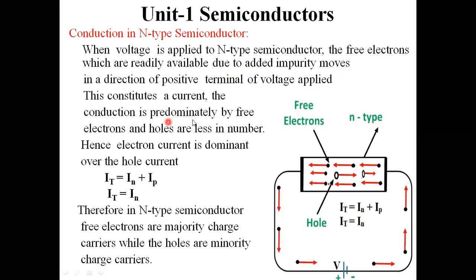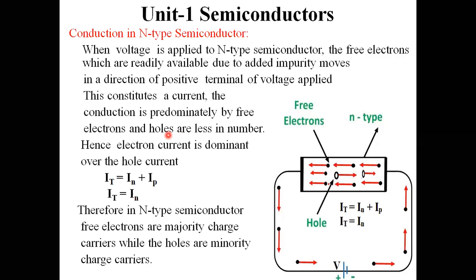The conduction is predominantly by free electrons, not by holes, and the holes are less in number. Still, I am going to consider both the electron current as well as the hole current. We know the total current is given by the summation of electron current and hole current, as discussed in previous sessions, that is n plus p.